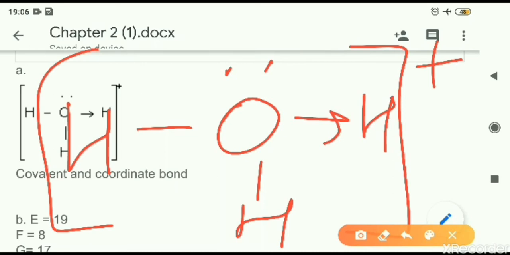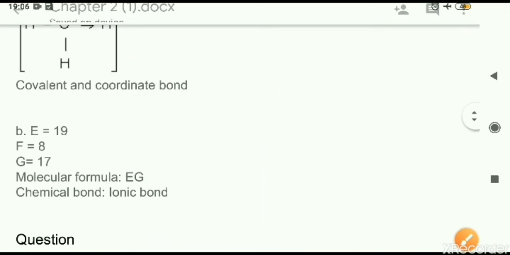Now how many covalent bonds are there? You can see two covalent bonds and one coordinate bond. The structure is clear.